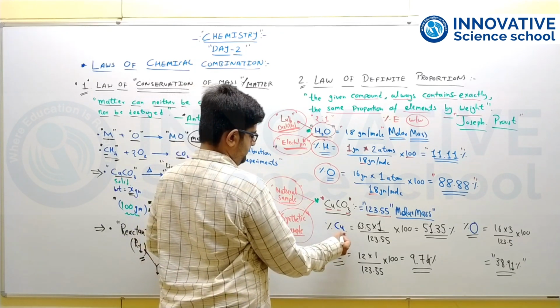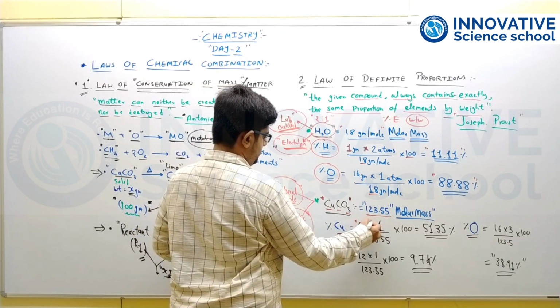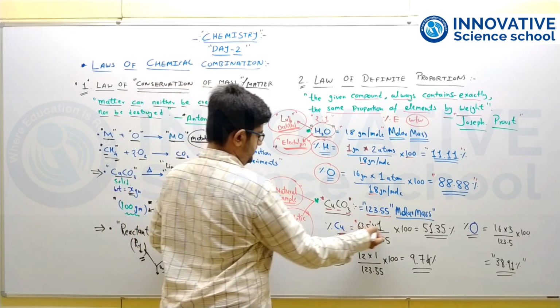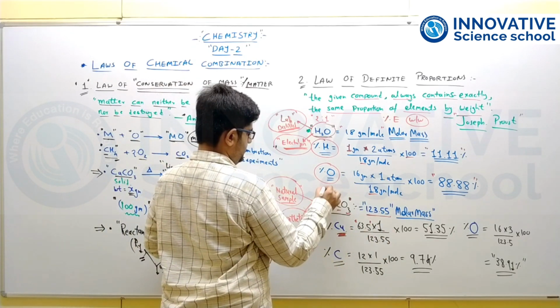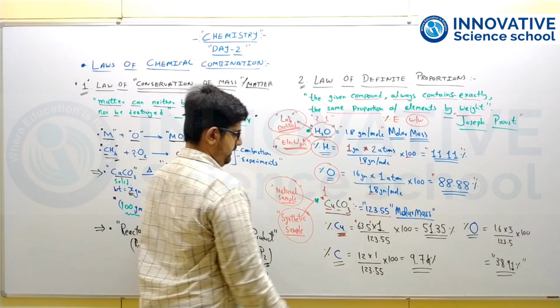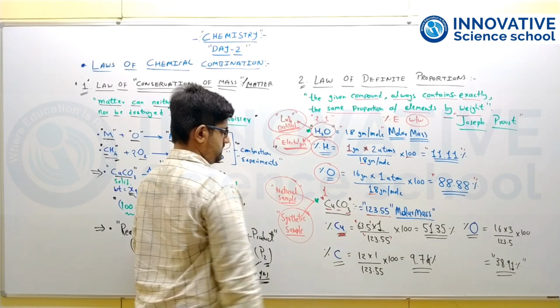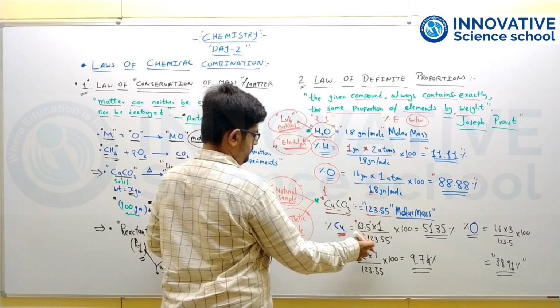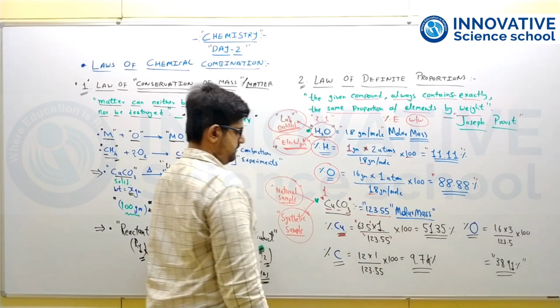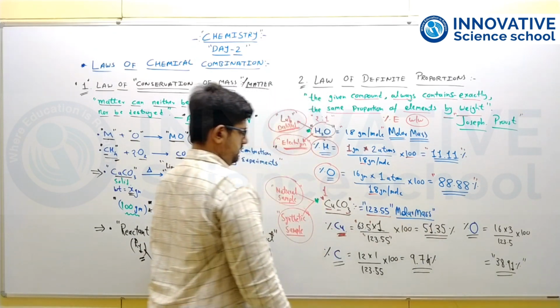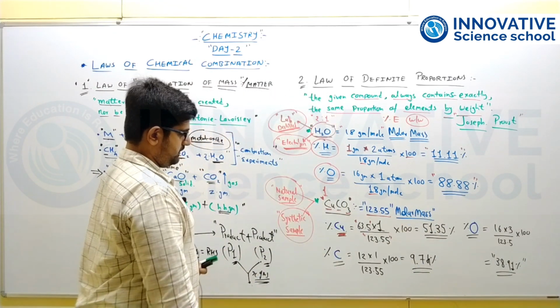So the individual mass of copper is 63.5, that is the atomic mass of copper, multiplied by 1, the number of copper atoms, divided by 123.5, that is the total mass. So individual upon total into 100 gives the percentage, which is 51.35, that is the percentage composition of copper.